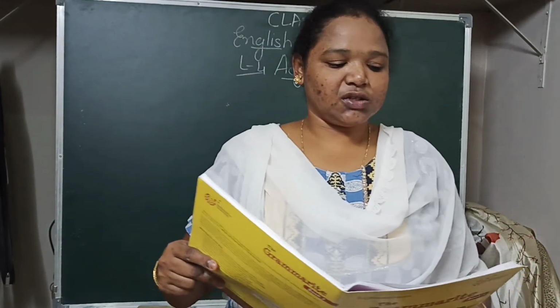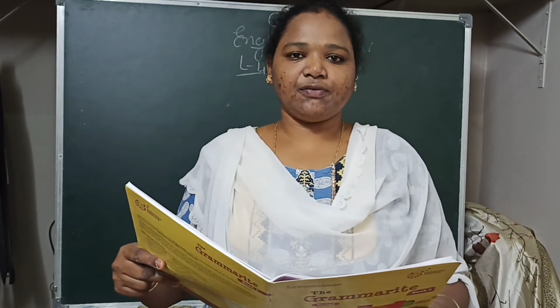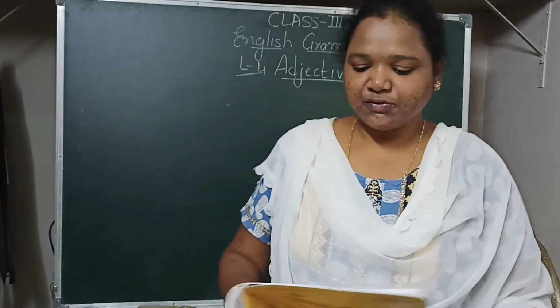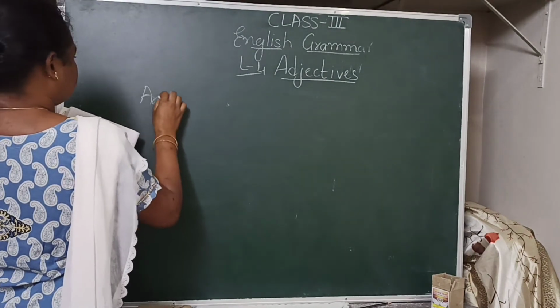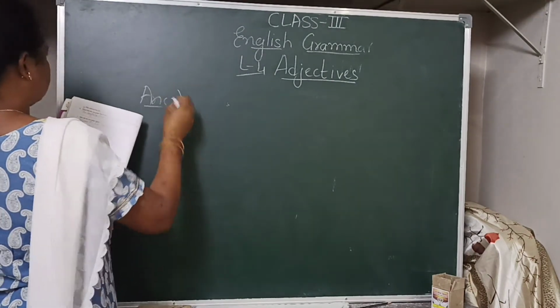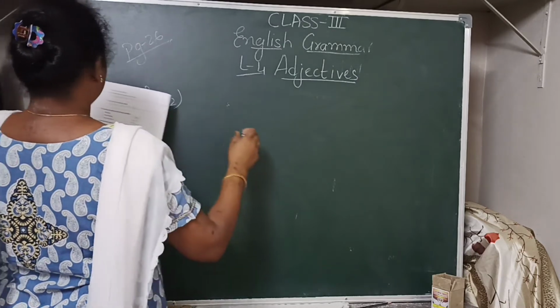Then the next question. Where did the storyteller find the bat? In the dark tool shed. Where did she find them? In the dark tool shed. So you have to write answer 2. Page 26.